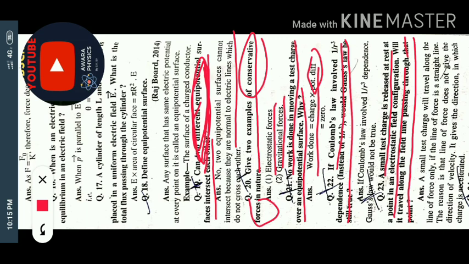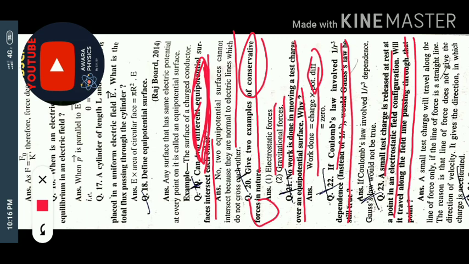Here the charge is not going to follow the direction of the force, because charge is a scalar quantity and a scalar quantity is not going to follow the direction. So the answer is obviously no, because charge is a scalar quantity. When charge is accelerated, it will follow the